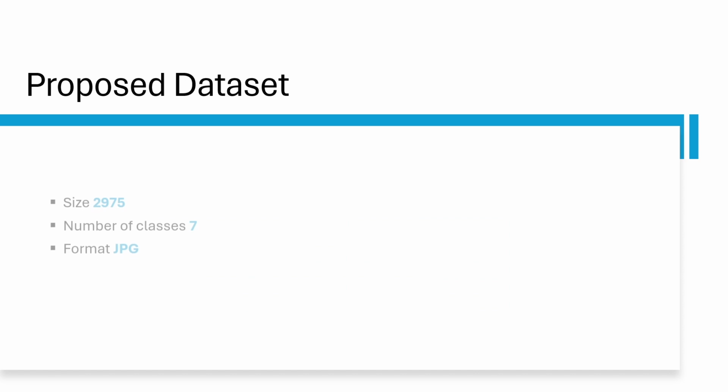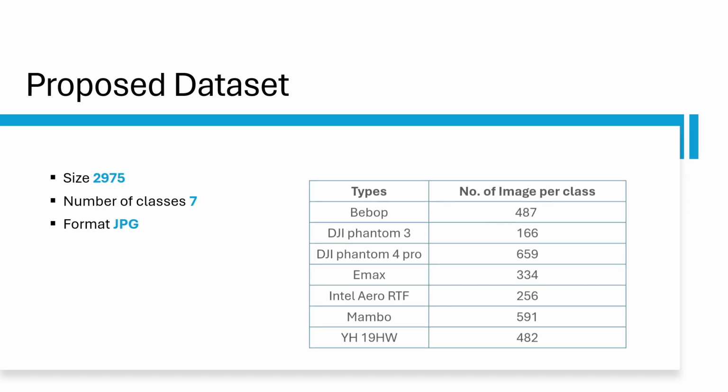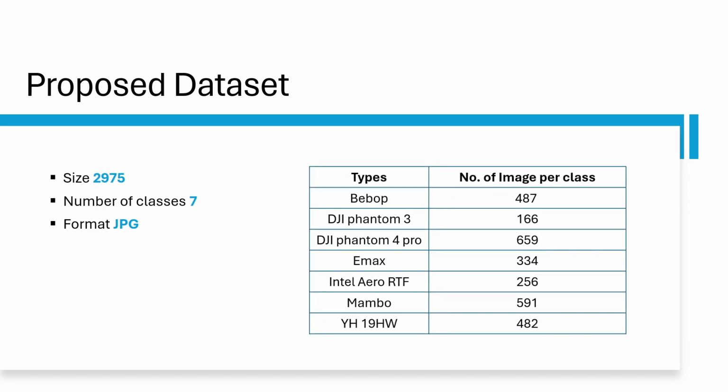In our proposed dataset, we have addressed these limitations. We have increased the number of drone types up to 7 types, and the ratio of each drone type is specified per class. The dataset consisted of 2,975 images with 7 types of drones, one for each class. The drone types were chosen based on the available drones, and some of the images were extracted from YouTube videos. The drone classes are Bebop, DJI Phantom 3, DJI Phantom 4 Pro, Emax, Intel Aero RTF, Mambo, and YH19HW.